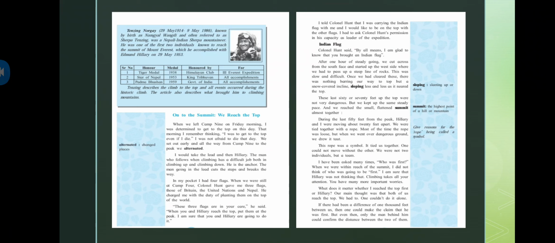After 1 hour of steady going, we cut across from the south face and started up the west side where we had to pass up a steep line of rocks. This was slow and difficult. Once we had cleared these, there was nothing barring our way to the top but a snow covered incline, sloping less and less as it neared the top. So now what he's saying, after that we continued steadily, going for one continuous hour.